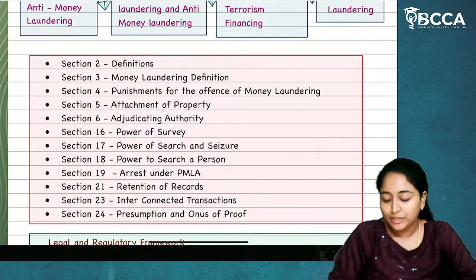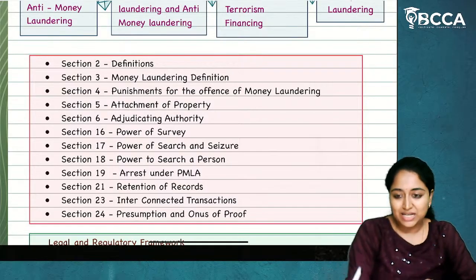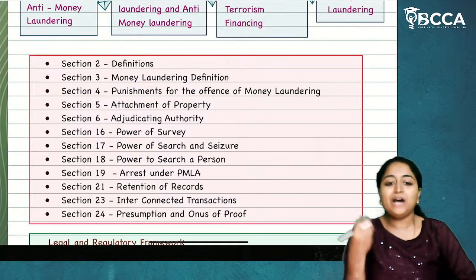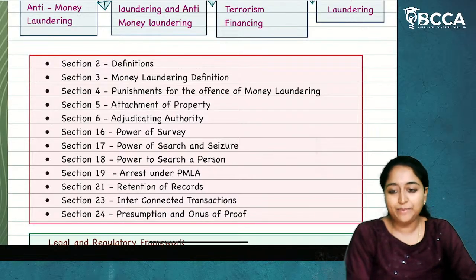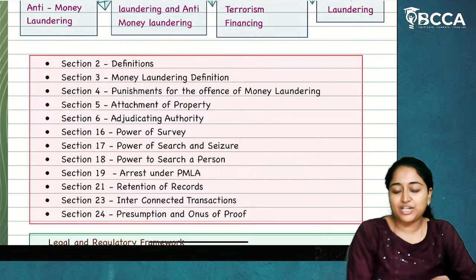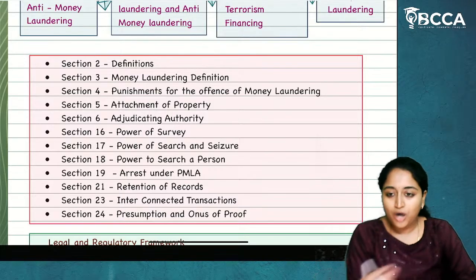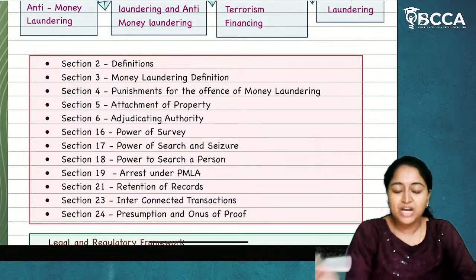I remember one student asked me about this: Ma'am, if we are not remembering the sections, what should we write in the examination? Can we write that it is from the relevant section or the applicable section under the PMLA Act?